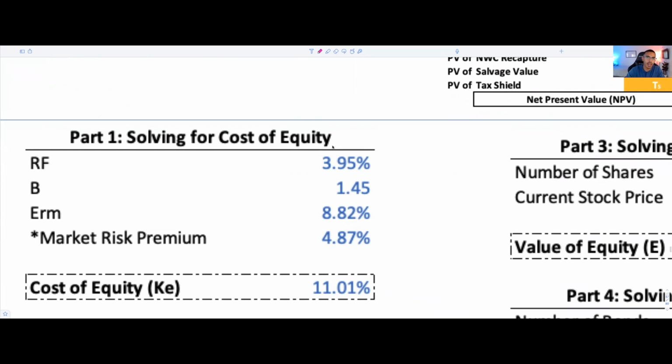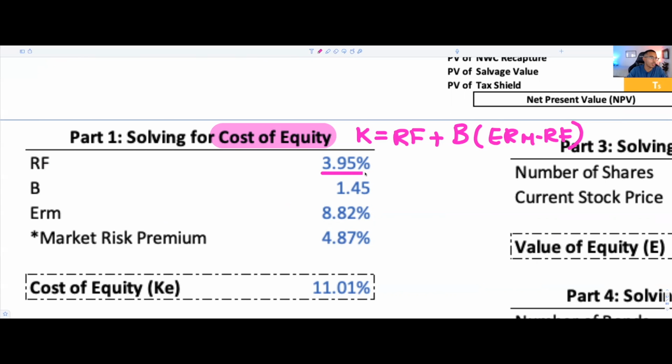But let's remember that for us to solve for the cost of equity, we're going to use the simple CAPM formula. We're going to use our good old friend: K is equal to the risk-free rate plus beta times the quantity ERM minus the risk-free rate. We'll leave it like that. So that's going to be our formula. That's our CAPM formula. That's how we're going to solve for our cost of equity.